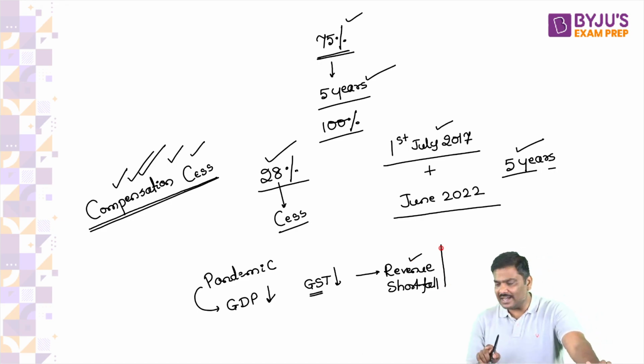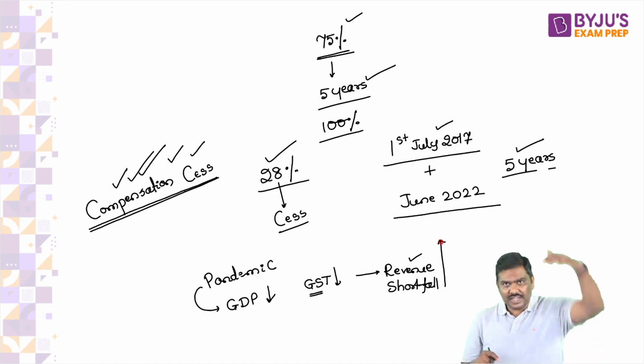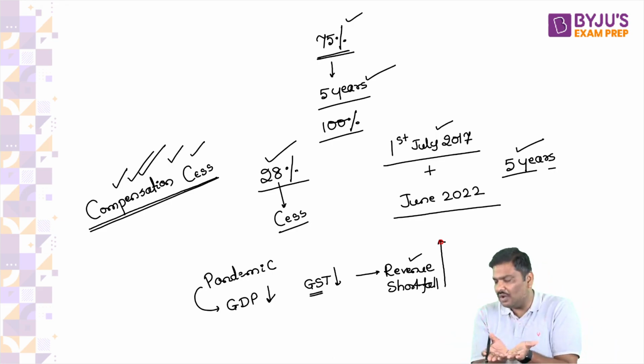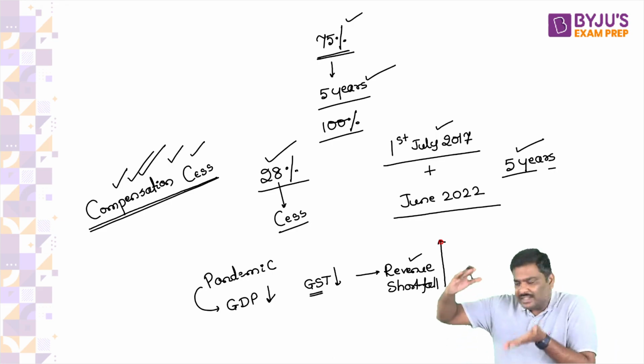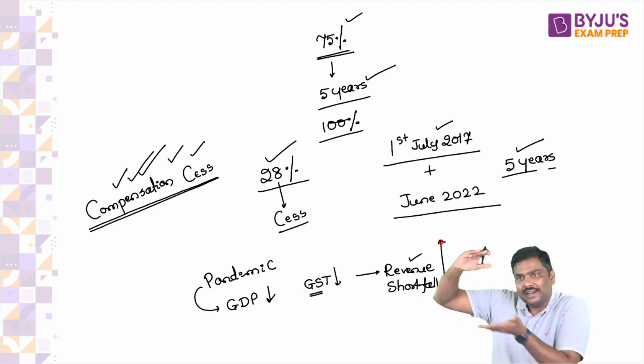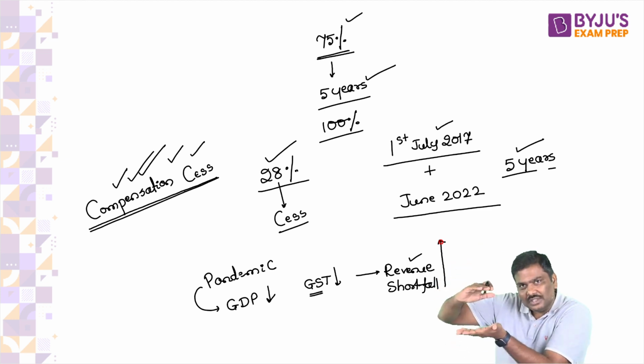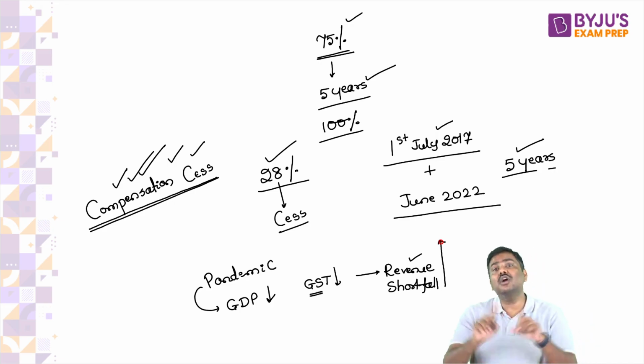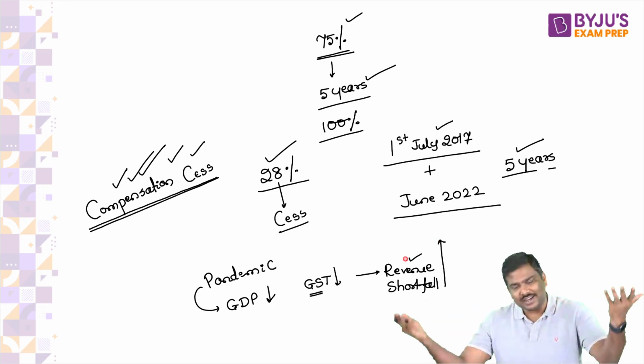Any problem in understanding the connection here? If GST goes down, automatically the amount collected by the states will also go down. And the difference between the expected revenue and the actual revenue will start increasing. As a result, the revenue shortfall, the revenue loss for the states, will start increasing.